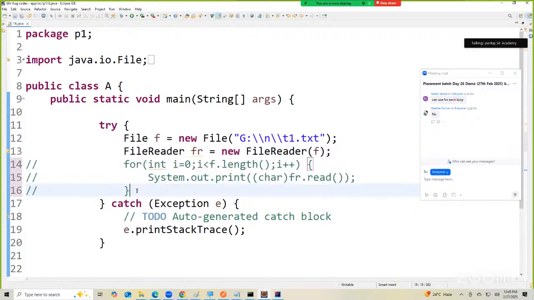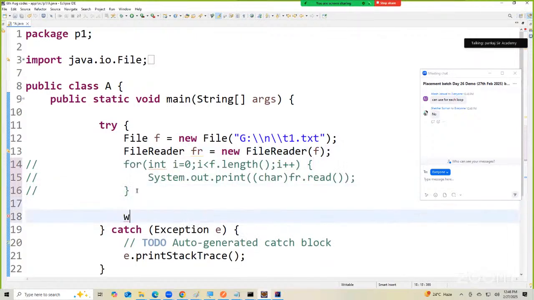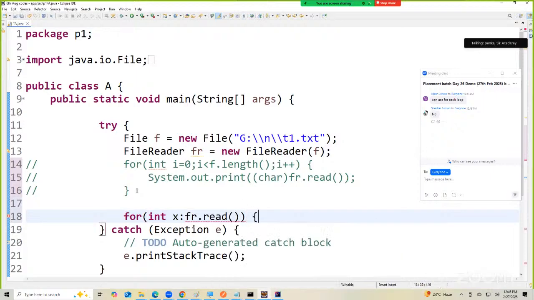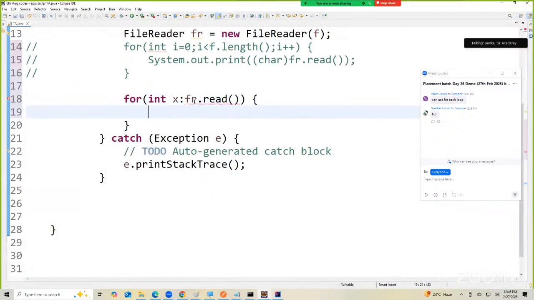First question. If I now write here, let's say for, and if I now write int x colon fr dot read, I'm doing this. Fr dot read, what is it telling? For each can only iterate over an array. Is it a data structure? No. Then how can you use for each here?